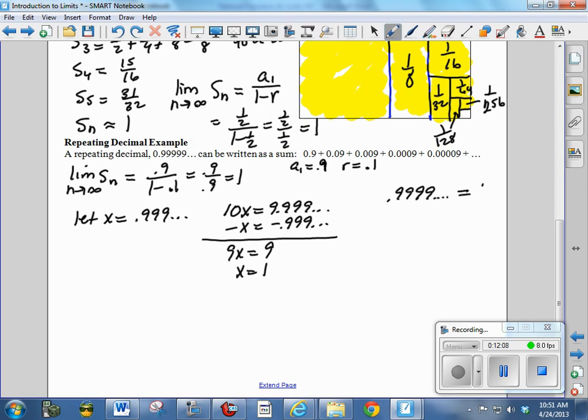Now these examples are why limits are so confusing, because in our mind we want to say, well, it's almost 1 but not quite. But we're saying if you take something to infinity, it actually equals something. Okay, that's the end of part 1. We'll do some more examples on part 2.